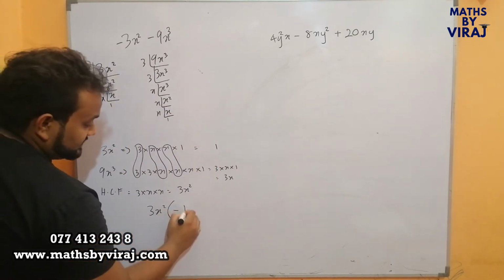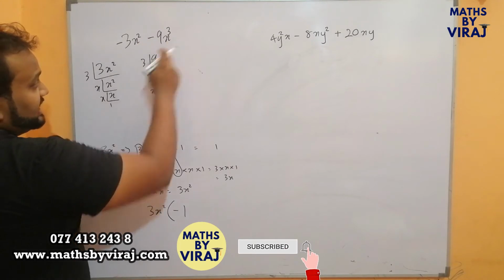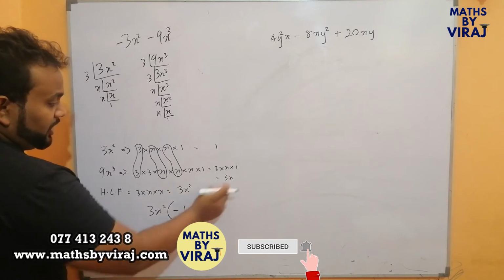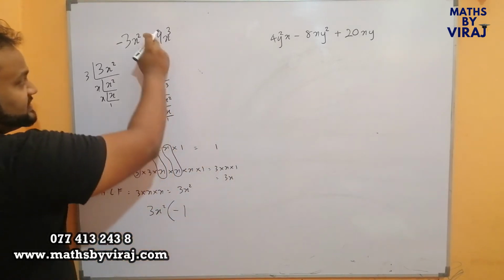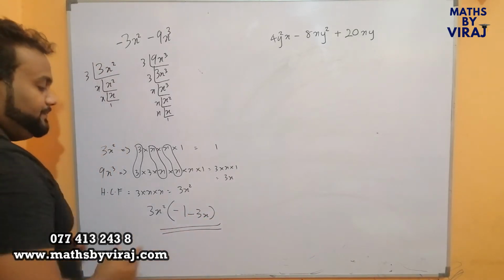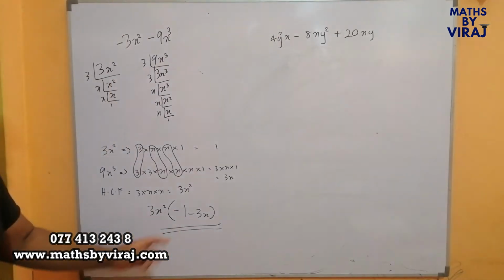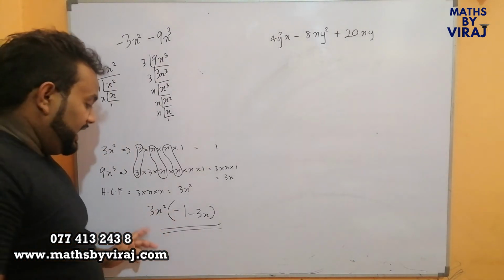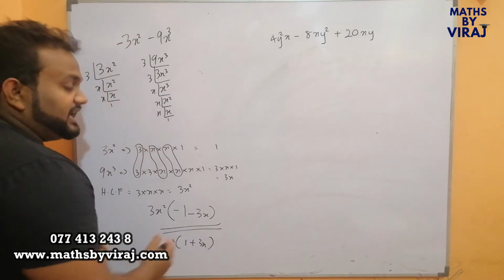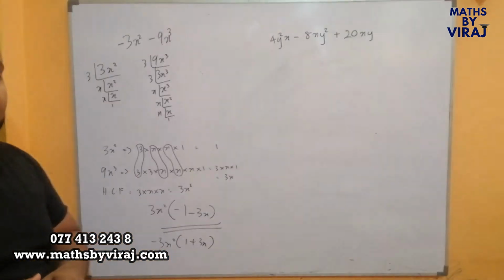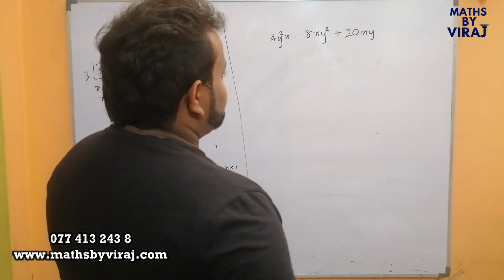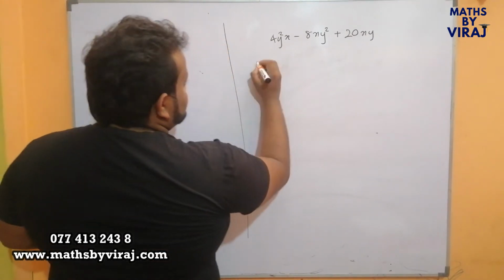That is minus 1. Instead of minus 9x cubed, what do I have now? When I take 3x squared out, what is remaining inside is 3x, and this is minus. Therefore, it is minus 3x. Children, the sign can also be taken out and can be written as minus 3x squared times 1 plus 3x. This I will teach you all at the end of the lesson. Now, there are 3 expressions in the sum. Let's try to factorize this.